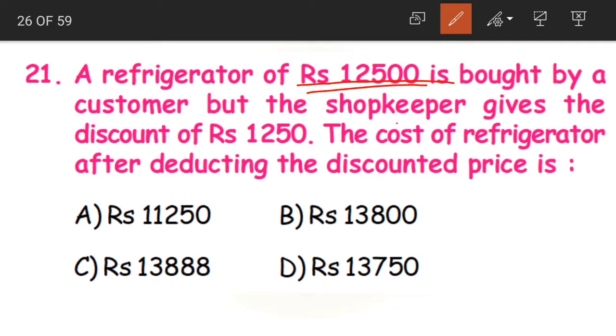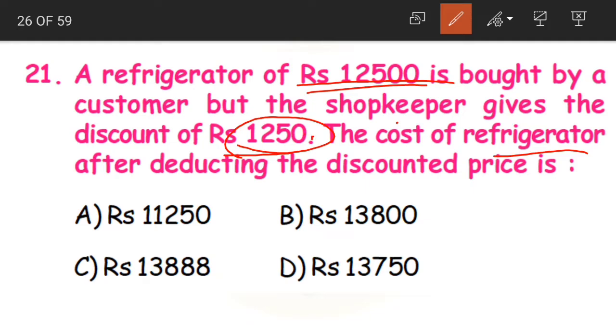But what did the shopkeeper do? He gave us a discount of 1,250. Discount means what, children? Discount means reducing the price. By how much did he reduce the price? He reduced it by 1,250 rupees. So now the cost of the refrigerator will be what?